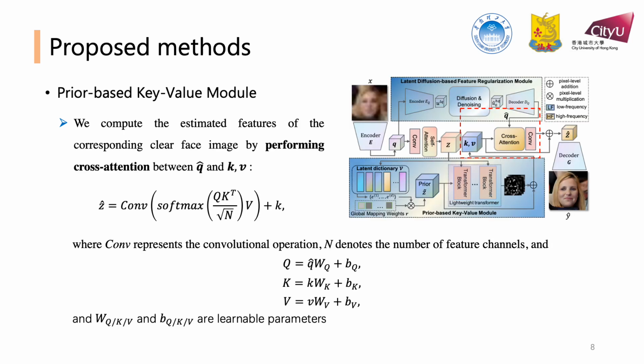After the degraded query, key, and value features are corrected by the aforementioned two modules, a cross-attention calculation is performed to attain the final corrected representation. This representation is then sent to the decoder to restore the high-quality image.